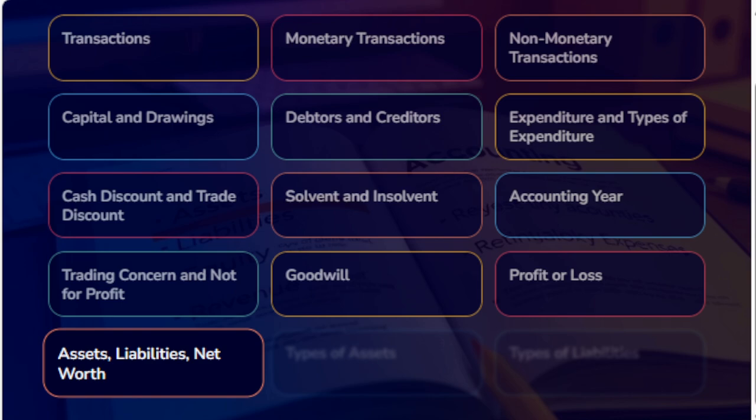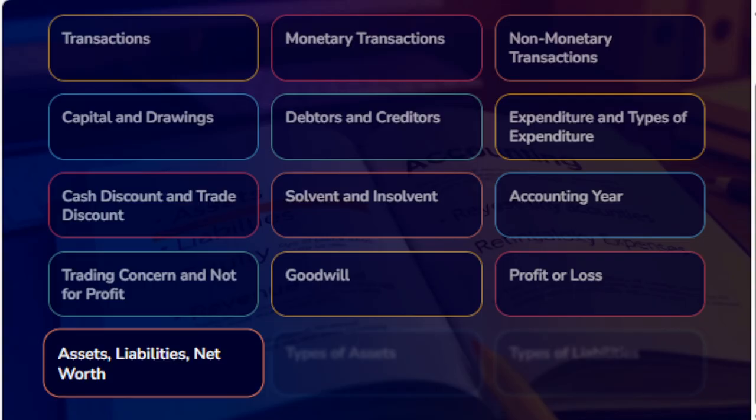Any physical thing or right owned that has a monetary value is called an asset. The ownership of assets must be with the business unit, for example, land, goodwill, patent, computer, etc. If you talk about the types of assets, we have three types of assets.